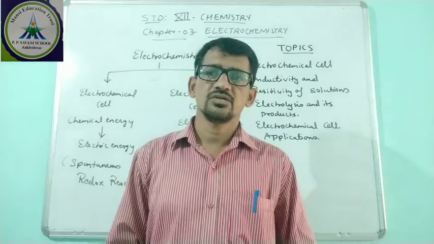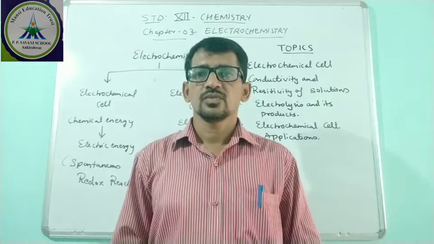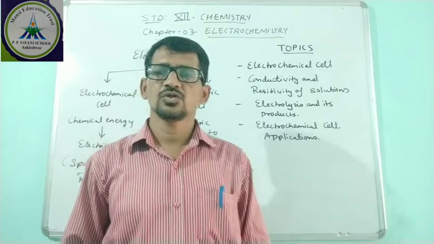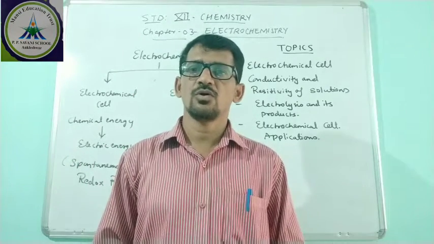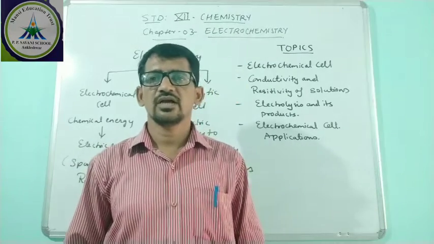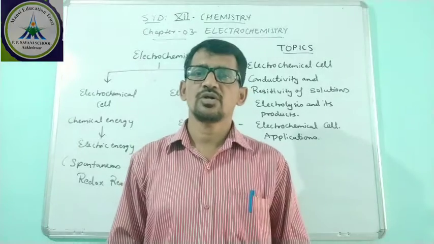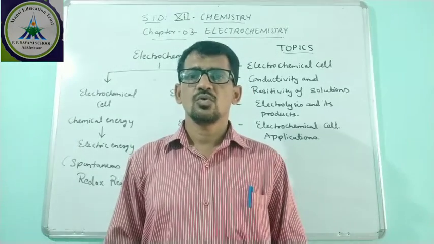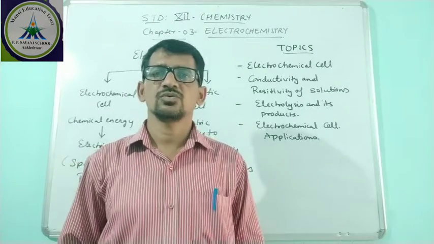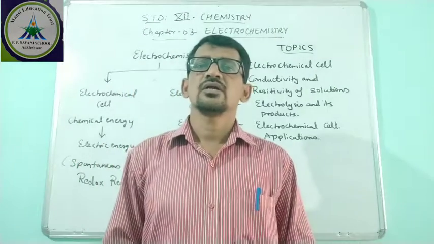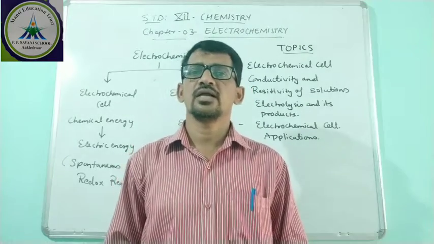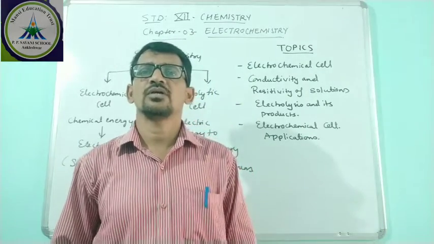In electrochemistry, we will study two types of cell in which redox reaction takes place. One is the spontaneous reaction and the second is the non-spontaneous reaction. If the reaction takes place on its own, then it is known as a spontaneous reaction. We don't want to apply electric current. If the redox reaction does not take place on its own and we have to supply electric current, then it is a non-spontaneous reaction.